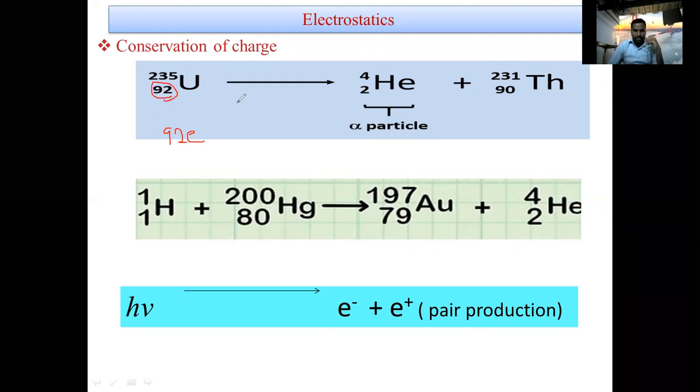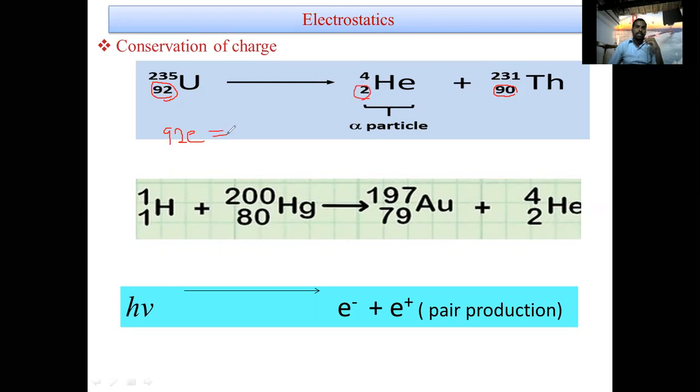This uranium disintegrates, emits the alpha particle, and forms the thorium particle. Now thorium has a charge of 90e. Helium has 2e.